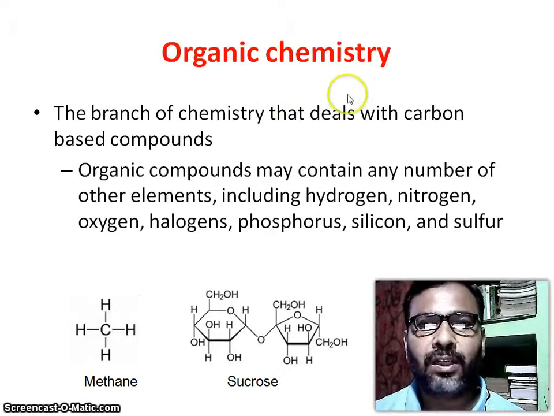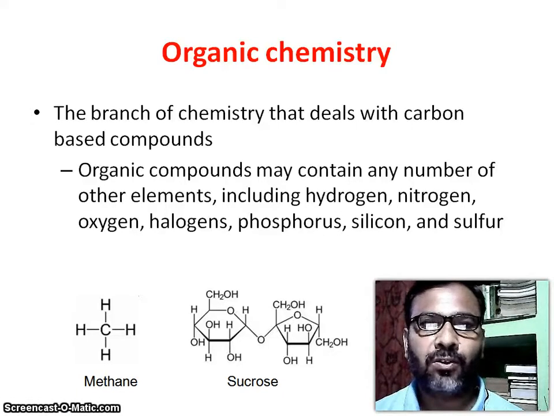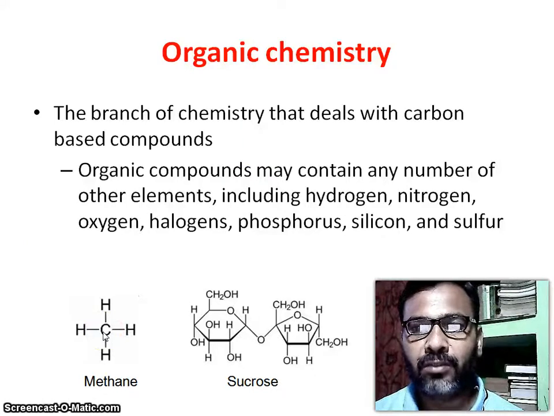Organic chemistry is the branch of chemistry that deals with carbon-based compounds. Organic compounds may contain any number of other elements, including hydrogen, nitrogen, oxygen, halogen, phosphorus, silicon, and sulfur. So look at these molecules: methane, sucrose, and morphine.